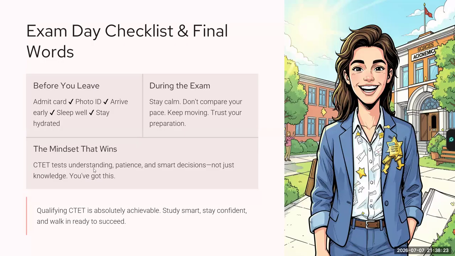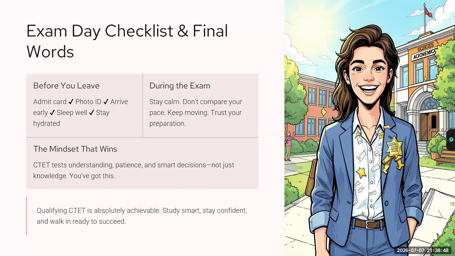CTET tests understanding, patience, and smart decisions, not just your knowledge. सिर्फ आपको कितना आता है ये जज नहीं होगा. There will be some questions where your understanding, your patience and your decisions will be tested. So CTET not only judges your knowledge, it also judges your understanding, patience and decisions.